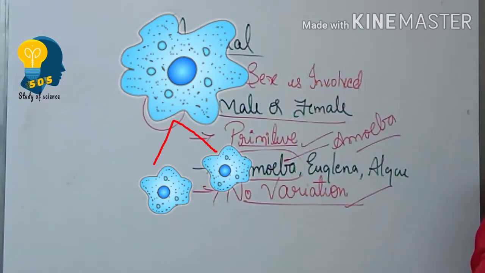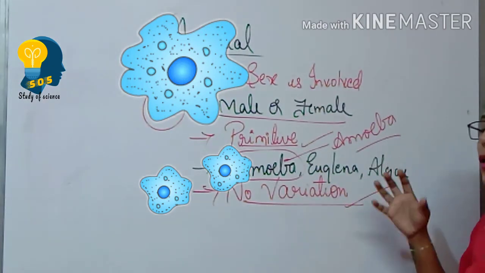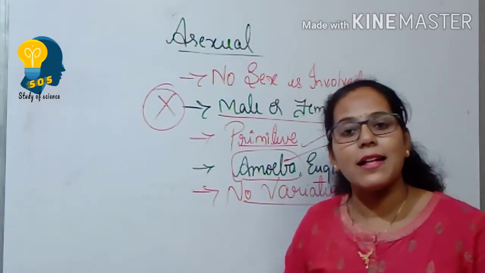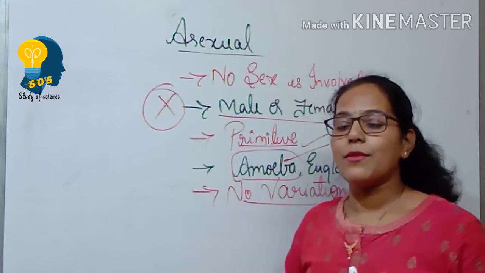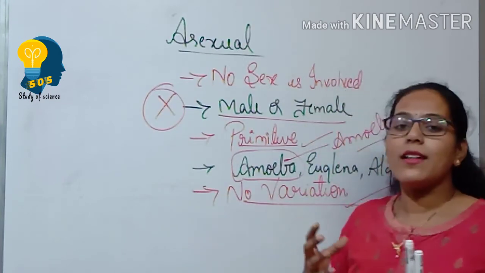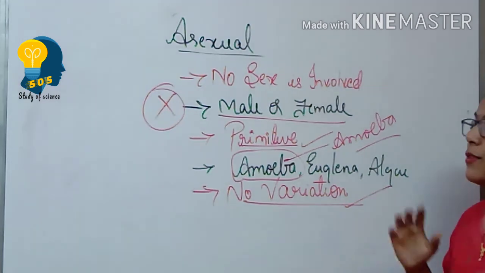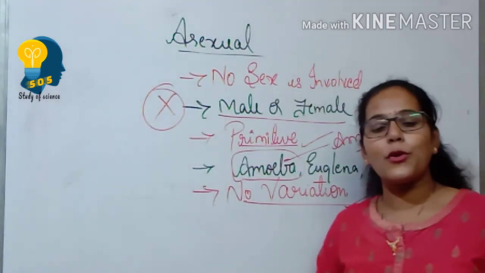Okay, so the examples which we have discussed were amoeba and euglena. You can easily say the lower level plants as well as animals. We can say unicellular organisms mostly, because unicellular organisms do not have much complexity in their body. Okay, so these are some things which we have to understand about asexual mode of reproduction.